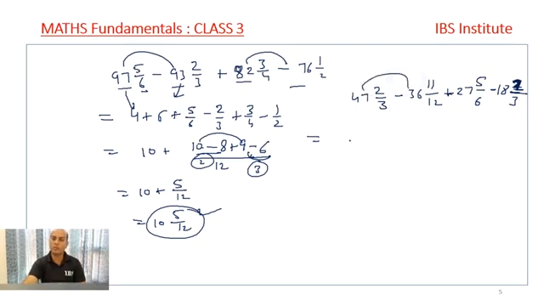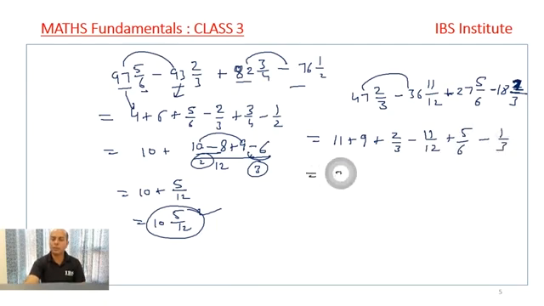47 minus 36 we can straight away write to be 11, plus 27 minus 18 is 9, plus what is left is 2 by 3 minus 11 by 12 plus 5 by 6 minus 1 by 3, right?